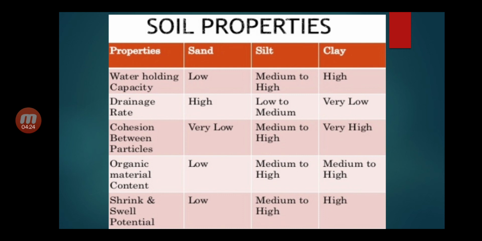Cohesion between particles: sandy soil very low, silt soil medium to high, and clay very high. Organic material content: sandy soil low, silt soil medium to high, and clay soil medium to high. Shrink and swell potential: sandy soil low, silt soil medium to high, and clay soil high.